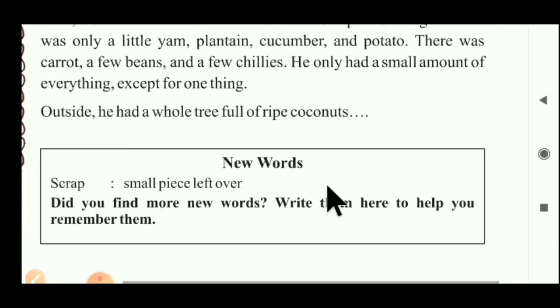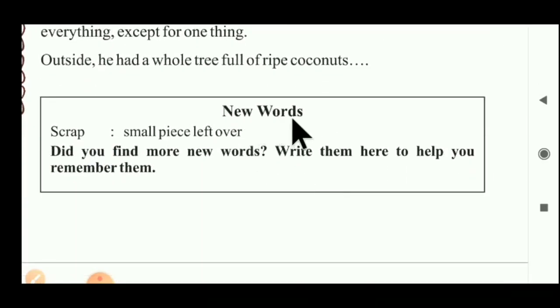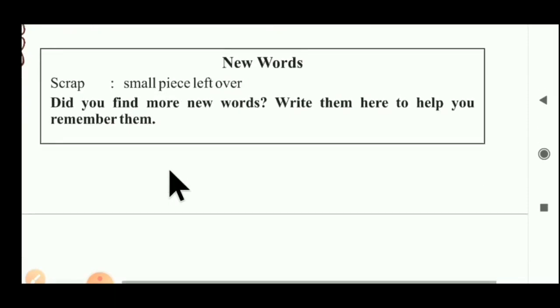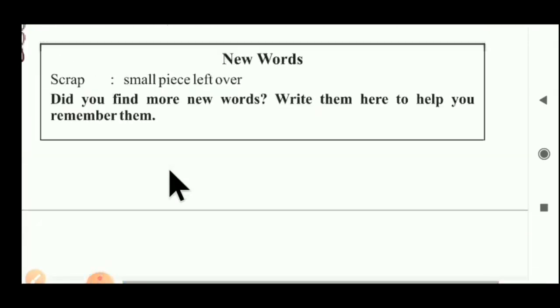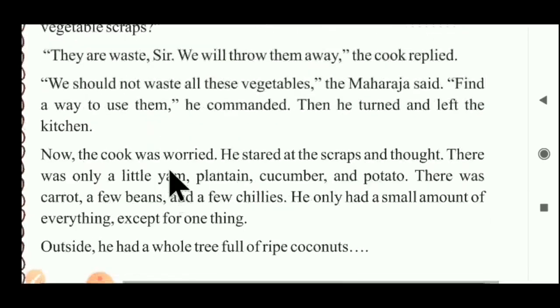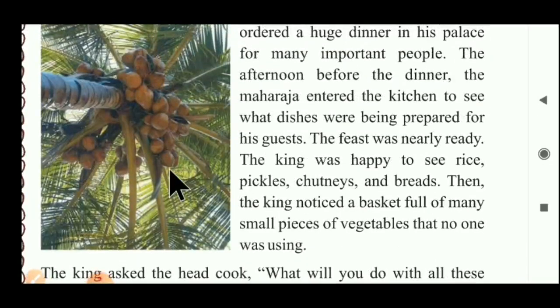Okay, now next, new words are given here. Scrap: small pieces left over. Did you find more new words? Write them here to help you remember them. If you find no more new words, then you don't have to write here. So students, here our activity number 2 is also over. Now the remaining activities we have to do in our next video. But before that, you have to write new words in your fair notebook.